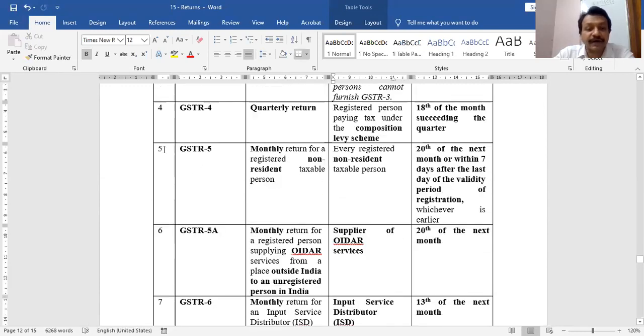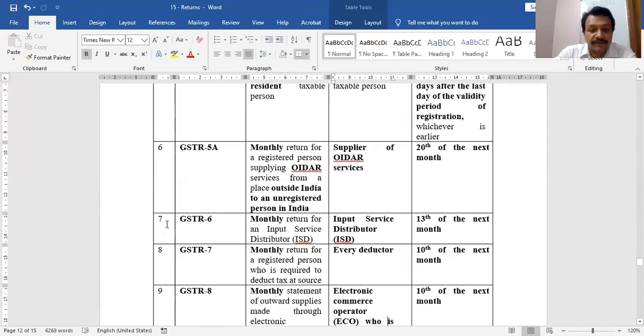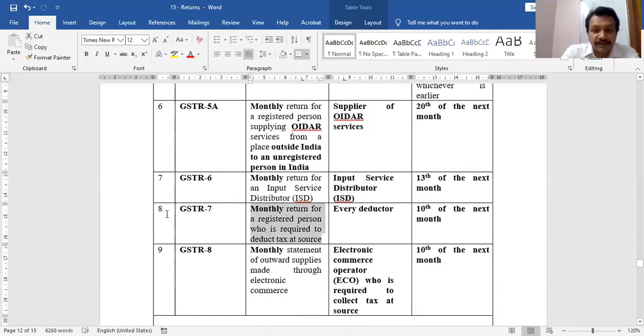At serial number 5, this is serial. Do not check form number, it is serial number. So this first column is serial number. So who is that at serial number 5? Non-resident taxable person. This person is not required to furnish annual return. Then who is that at serial number 7? ISD. Input service distributor is not required to furnish this GSTR 9. Then number 8, deductor, TDS, not required to furnish this GSTR 9. And then this is TCS, electronic commerce operator. This person is required to submit annual return but not under GSTR 9. For this we have a separate GSTR form.